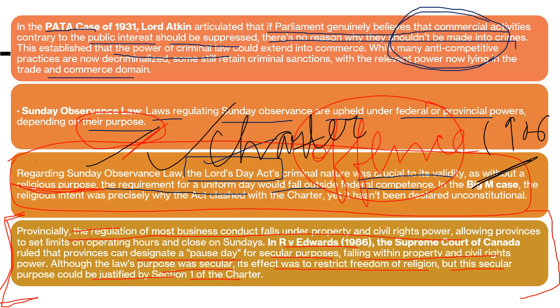So the Act was a federal statute, as I told you earlier. Its imposition on Sunday observance intersected with the provincial power over local matters. So Supreme Court's decision did not primarily hinge on the division of power, and this hasn't been declared unconstitutional. So next, if we talk about R versus Edwards 1986, here what happened? So this decision underscored the precedence of individual rights over legislative attempts to impose religious practices through federal law. So here individual rights overpowered the federal authority's enactment.